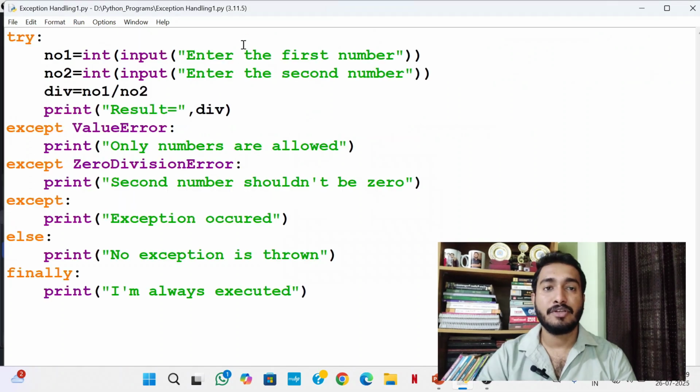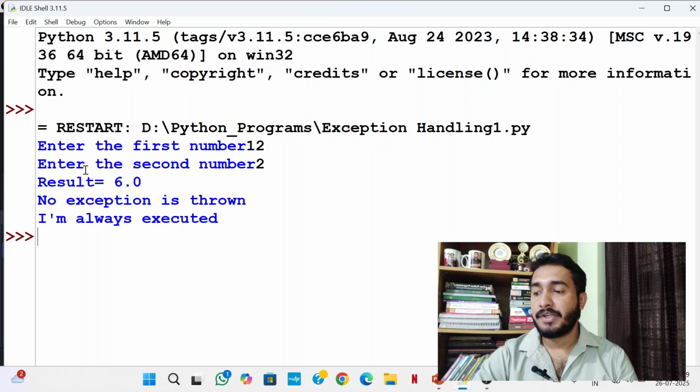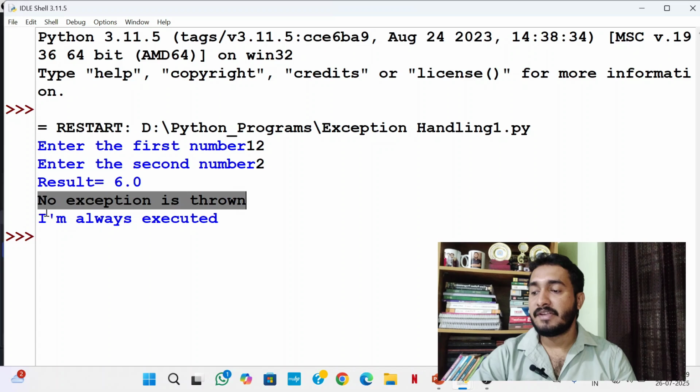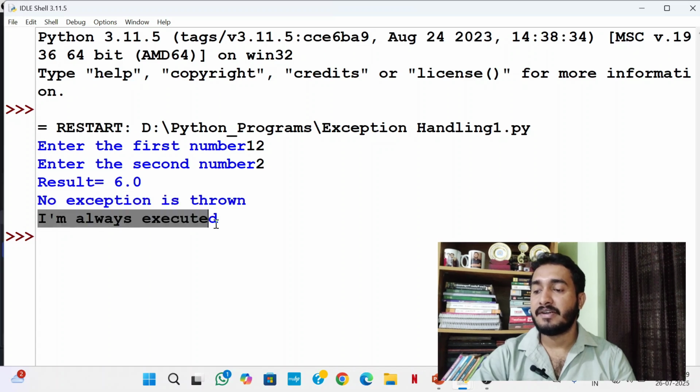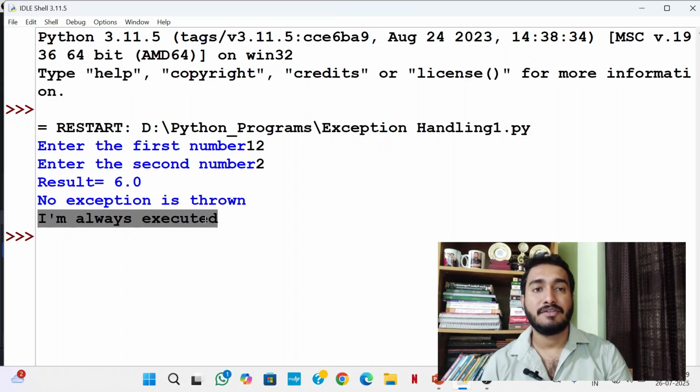I will rerun the program. The first number as 12, second number as 2. So it gives the result 6.0 because there is no exception. Since there is no exception, the else block is executed. It shows the message that no exception is thrown. So I am always executed, that is written inside finally block. So we know that finally block is always executed.